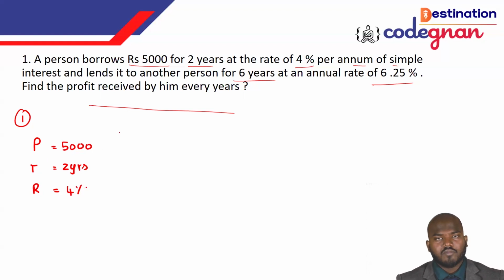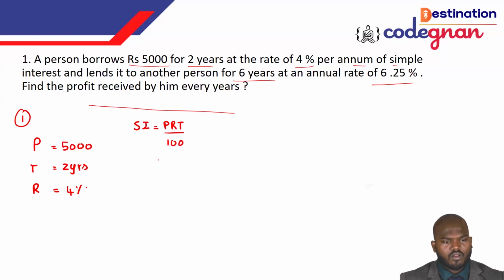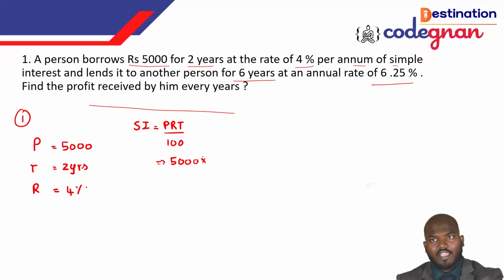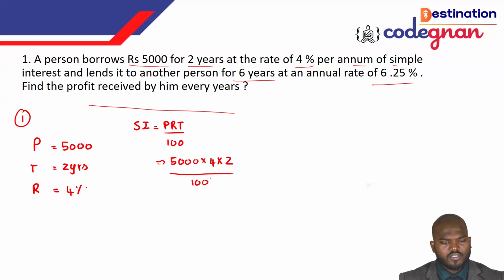Okay, now I just want to apply the formula. What is the formula here? I can call it SI is equal to PRT by 100. What is P here? P we can call it 5,000, times the rate of interest equal to what? 4, and years is equal to 2 years, by 100. You see this one? 0, 0 get cancelled. If I cancel this one, 8 will come in. So I'll get the value called 400.